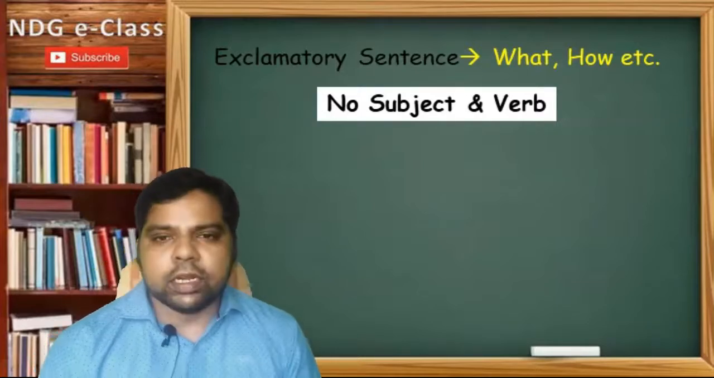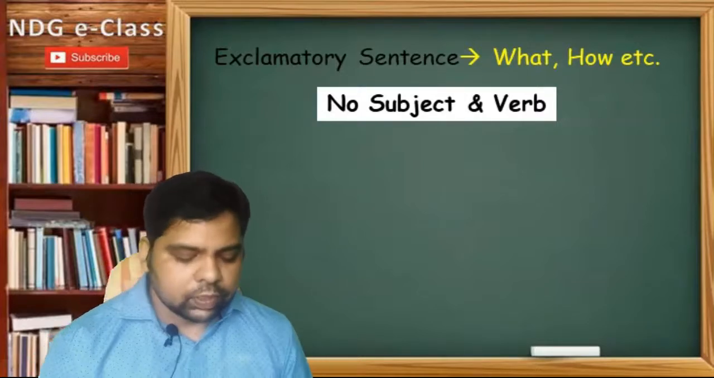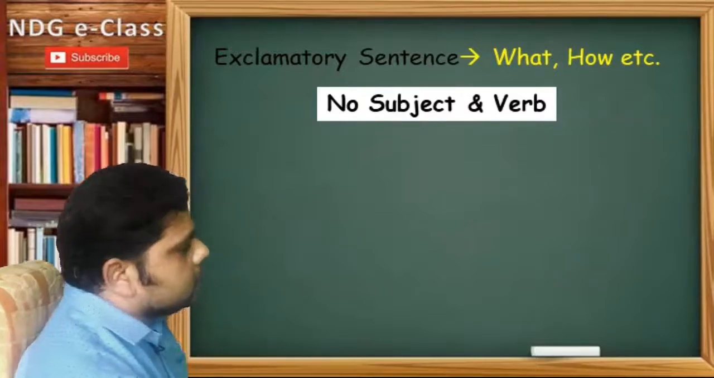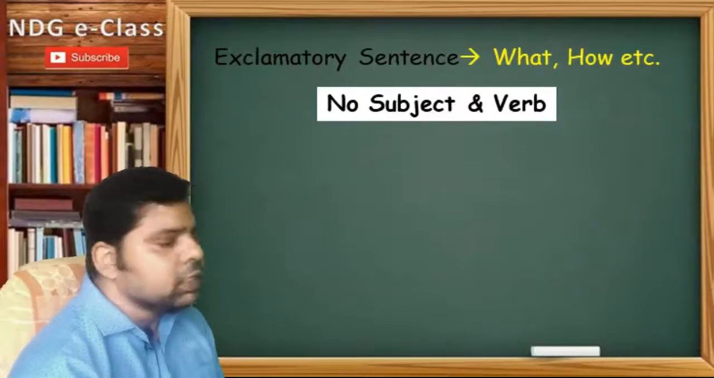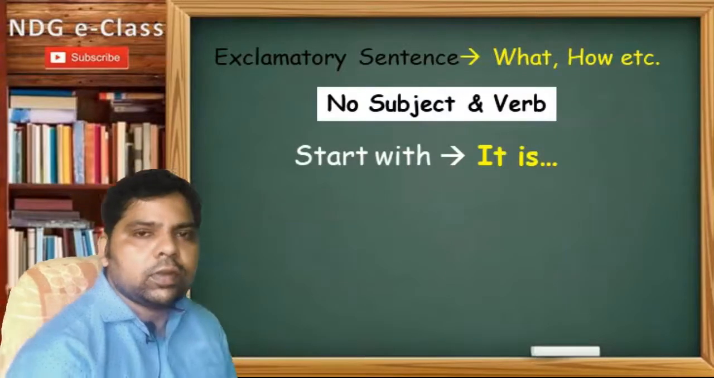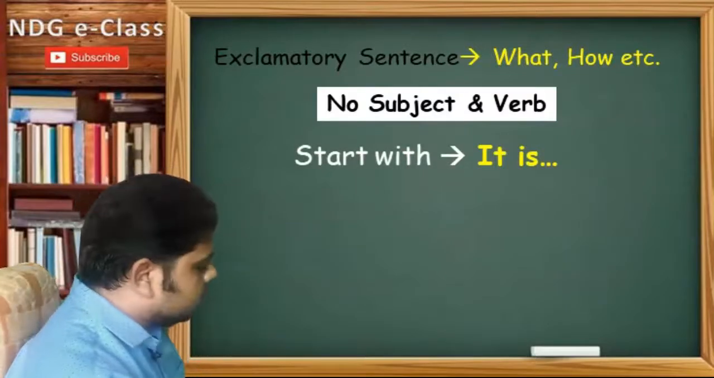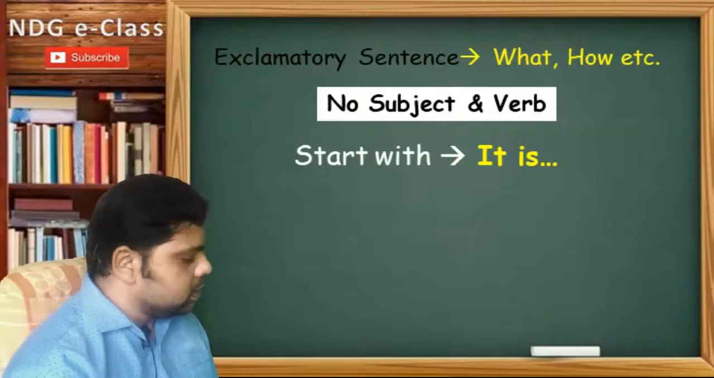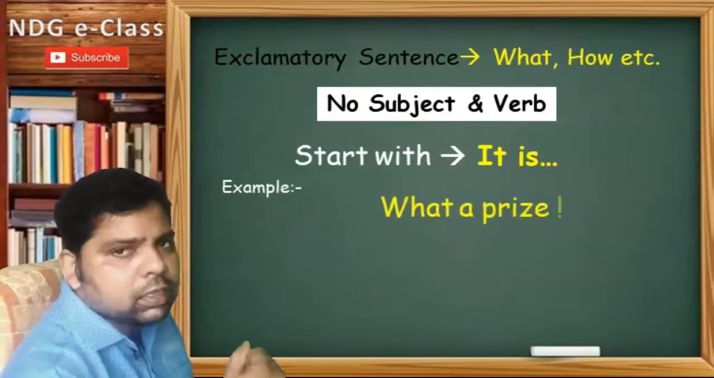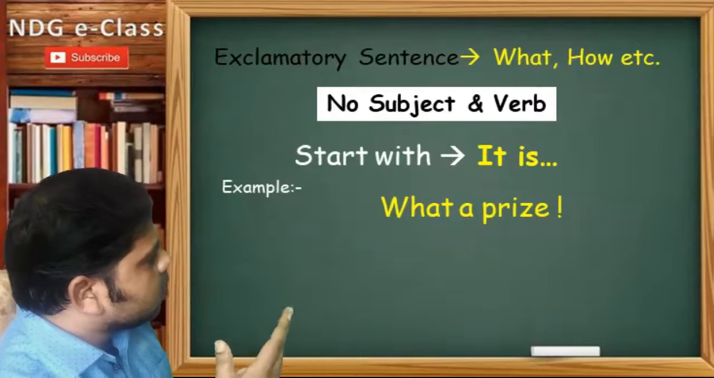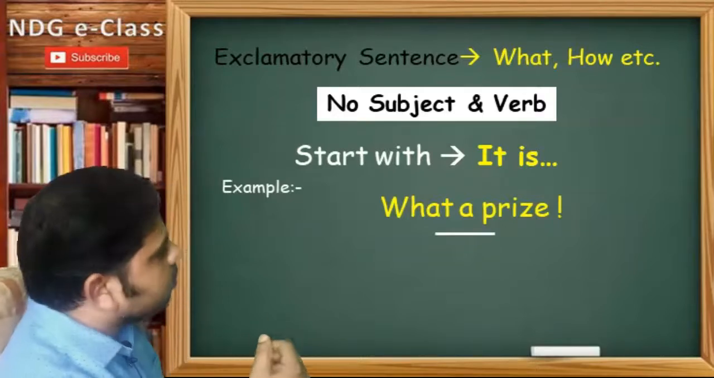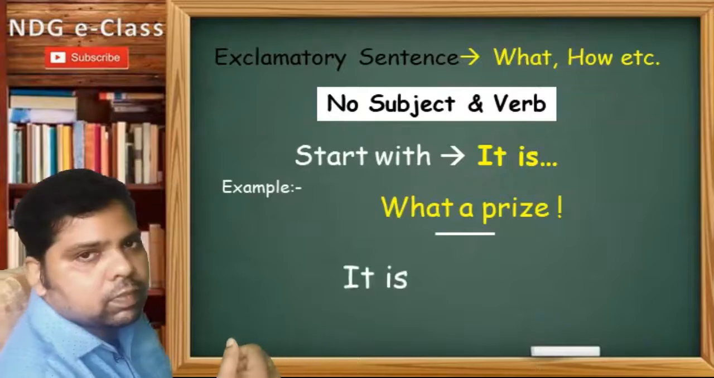Then a different rule will be followed. If an exclamatory sentence does not contain a subject and verb, then the assertive sentence will start with "it is." For example, "What a price!" Here you can see there is no verb, no subject. So the sentence will start with "it is."